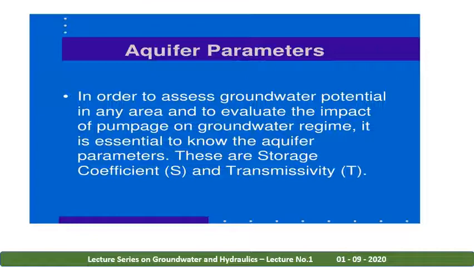Basically, groundwater is distributed as subsurface water, and if you start mapping groundwater from the surface, you will encounter the vertical distribution of subsurface water. The first layer is the root zone, where plant roots are present.